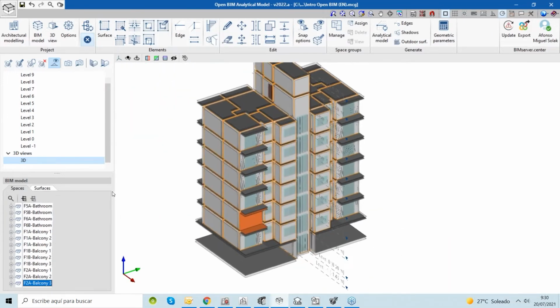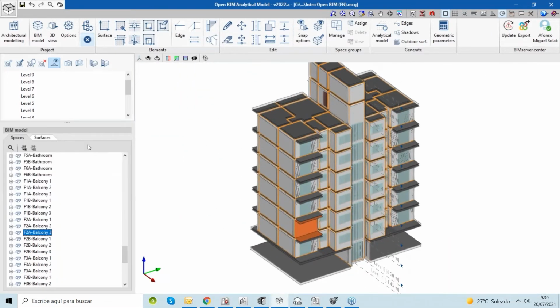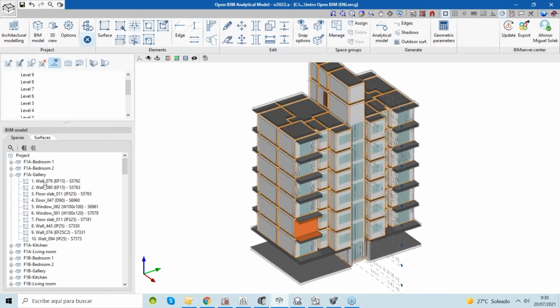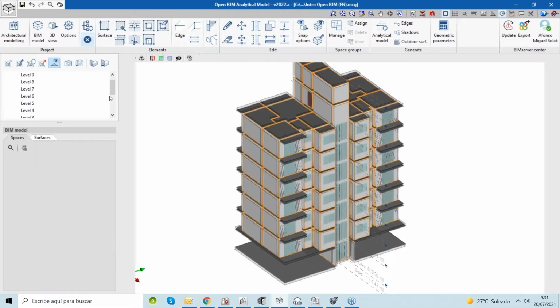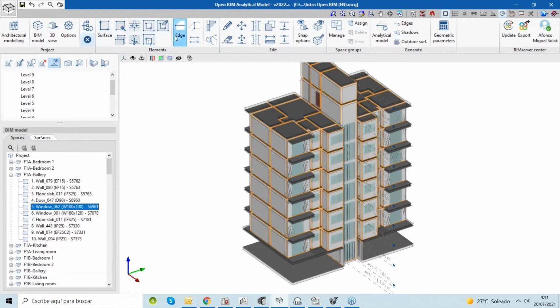Actually we have here in this part of the software a kind of scheme where we can see all the project information with all the spaces, and inside of each space we have all the surfaces that were generated from that BIM model.